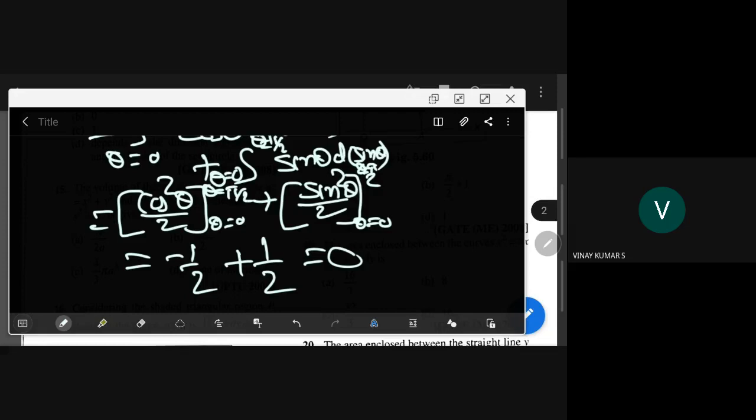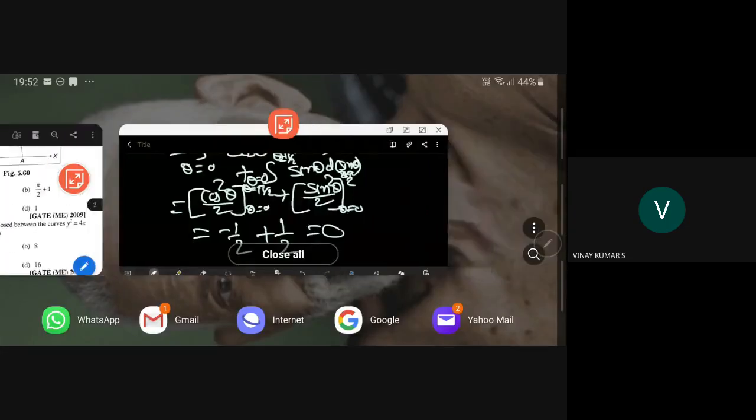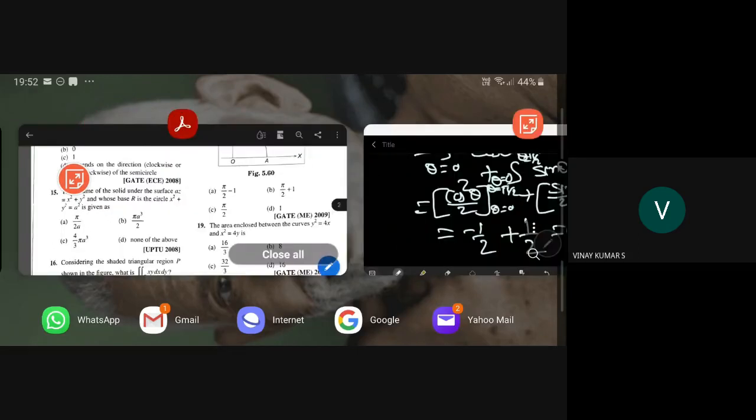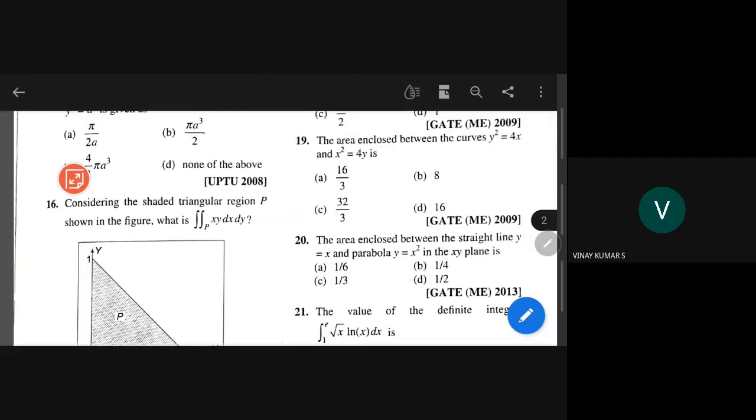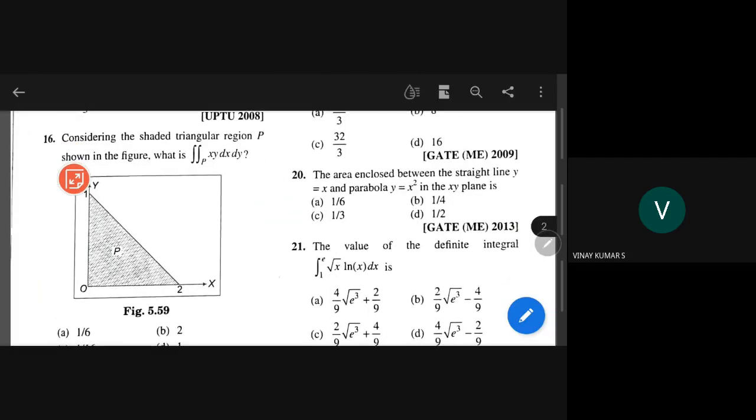Okay, so you have this slide. Volume I will come at the end, because let me see first. I will come to this volume also, no issue. But let me come to the 16th problem. What is the 16th problem? Shaded triangular region P shown in the figure. What is double integral over P of xy dx dy? Can you do this one and give the answer? Can you try, please?